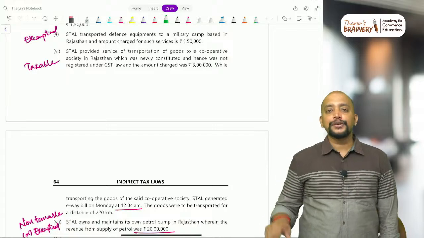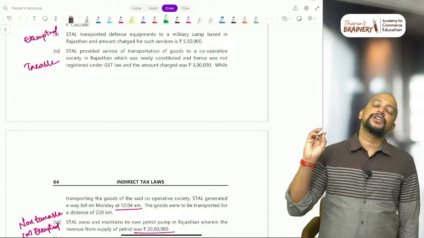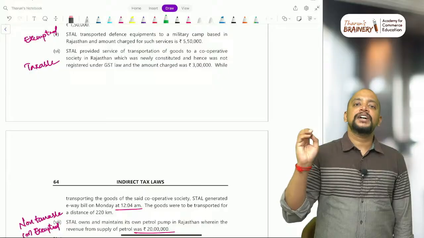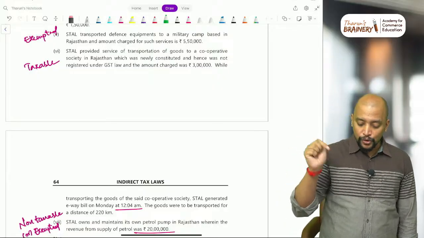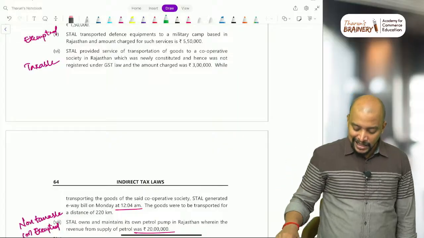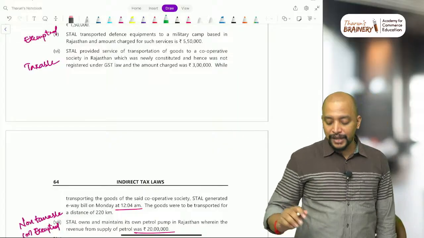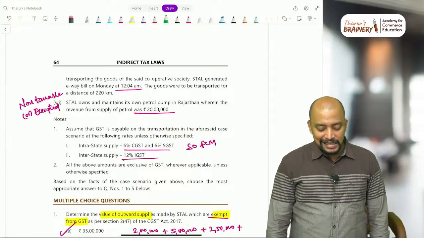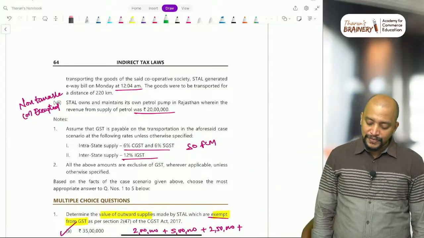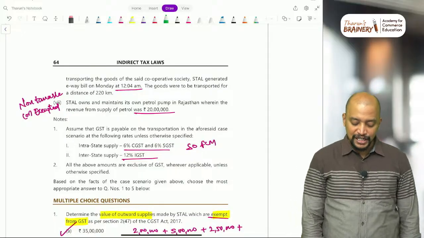So for cooperative society, we don't have any exemption. The exemption is only for individual, HUF, trust or like AJP, but not for cooperative society. Cooperative society, so definitely that will be taxable. We don't have any exemption. While transporting the goods of the said cooperative society, STL generated e-way bill on Monday. The goods were transported for a distance of 220 kilometers.